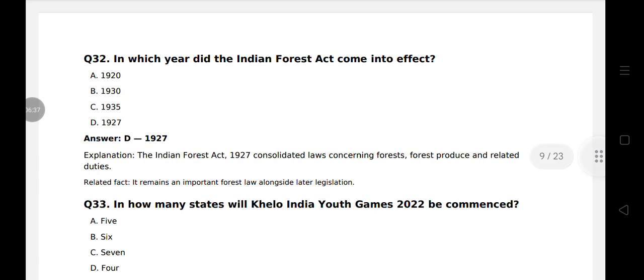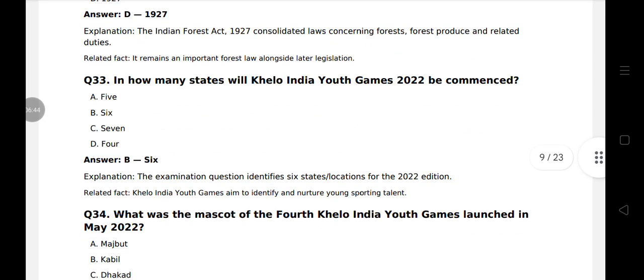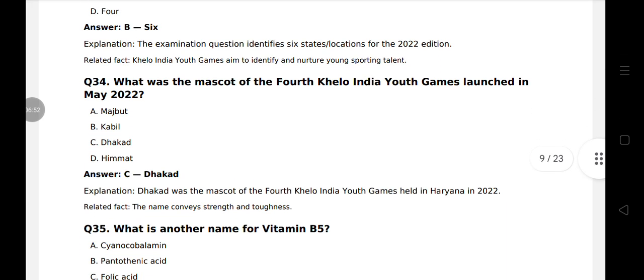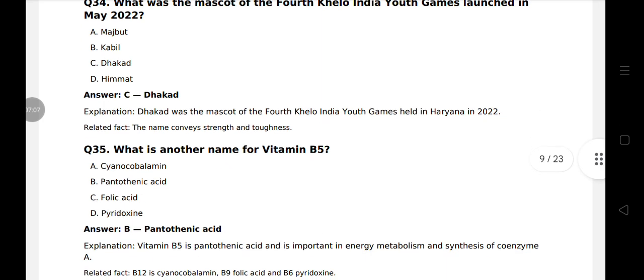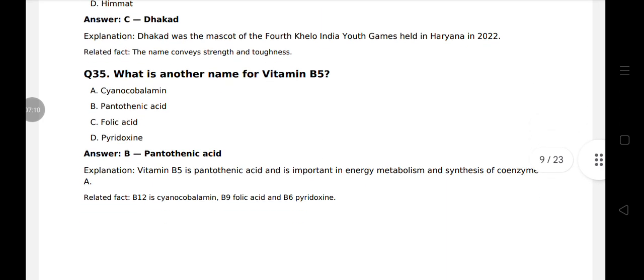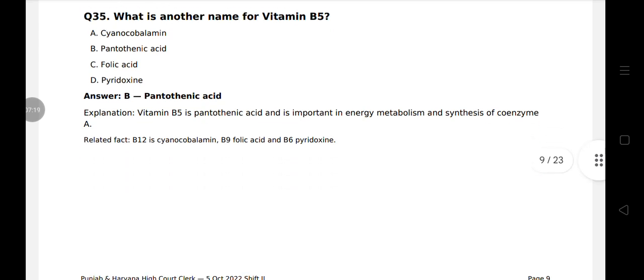Question 32. In which year did the Indian Forest Act come into effect? 1927. Question 33. In how many states will Khelo India Youth Games 2022 be commenced? In six states. Question 34. What was the mascot of the 4th Khelo India Youth Games launched in May 2022? That is Dhakad. Dhakad was the mascot of the 4th Khelo India Youth Games held in Haryana in 2022. Question 35. What is the another name for vitamin B5? Pantothenic acid. It is important in energy metabolism and synthesis of coenzyme A.